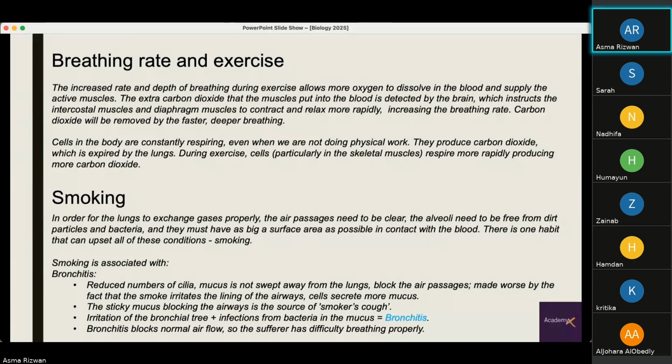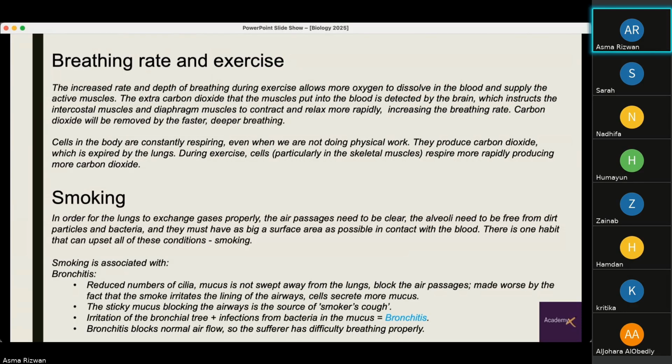by faster and deeper breathing. Again, what is happening during exercise? Because more of our muscle cells are respiring at a greater rate, which is using up more oxygen, we need a greater supply of oxygen for the muscles to respire aerobically. This is why we start to breathe faster and deeper, so that we can get in more oxygen at a faster rate and supply that oxygen to the muscles. And also so we can get rid of the carbon dioxide faster.